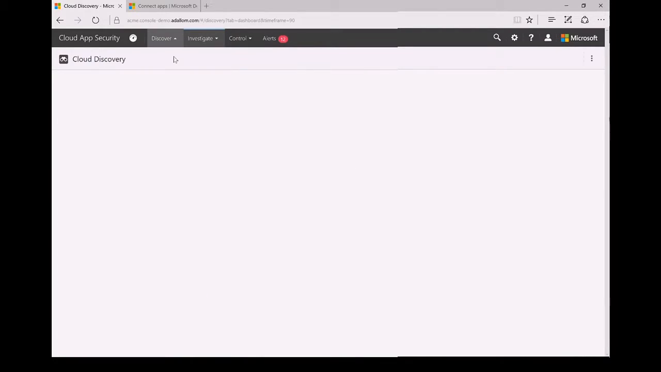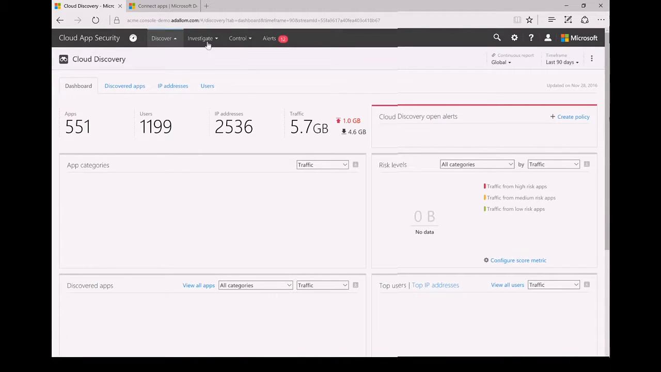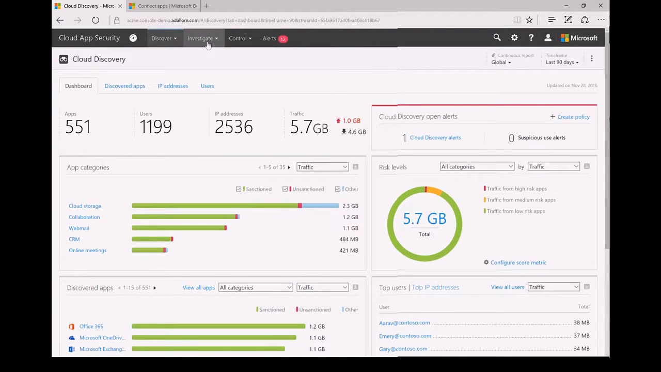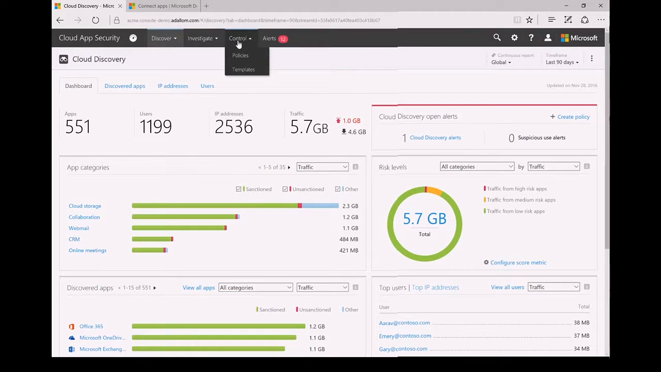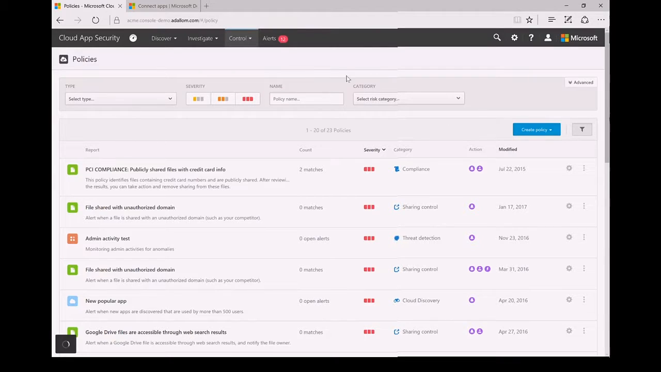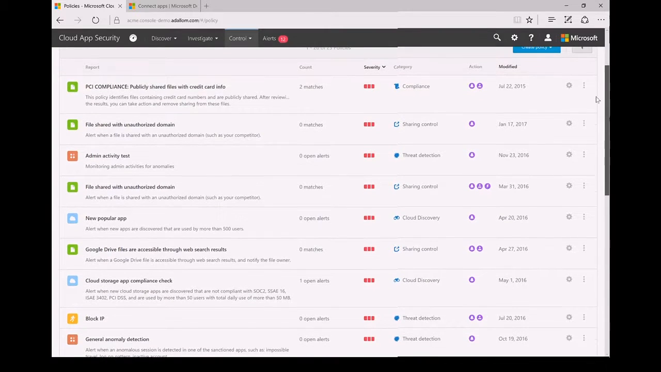Okay, so we went to our Cloud App Discovery dashboard. We've already been over that. I wanted to show you control policies. These are the different policies that I have in place that I've defined inside of Cloud App Security, and you can see things like files shared with an unauthorized email domain.